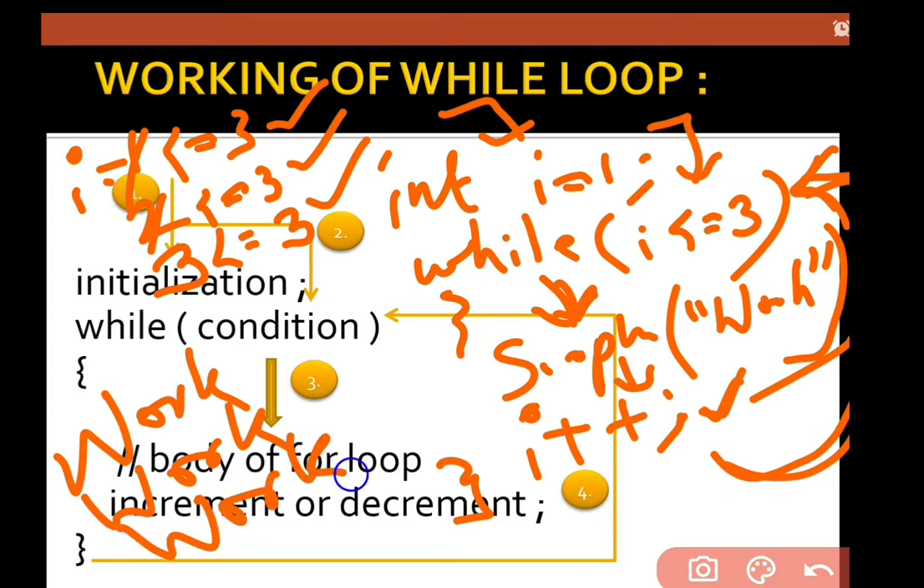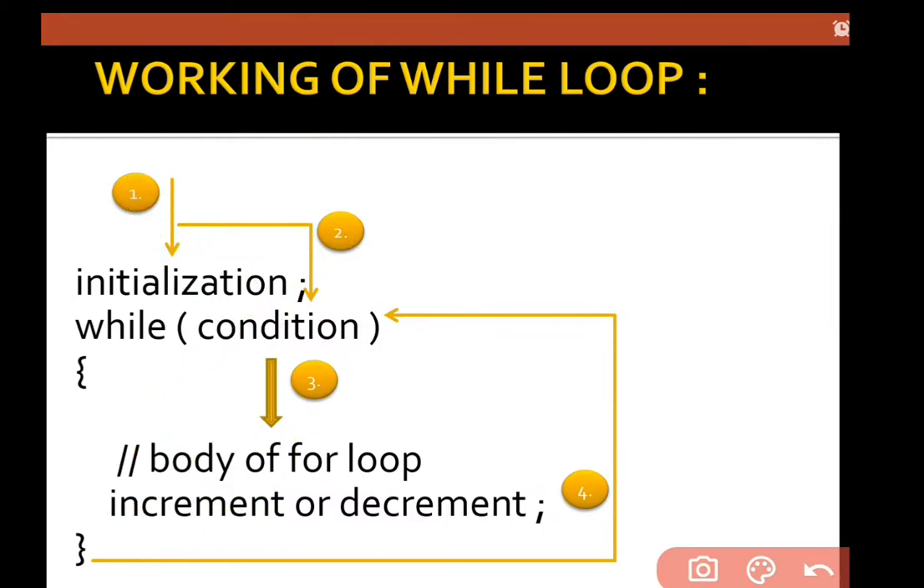Work is displayed again. Then we have to increase the value of i. Our value of i is now 4. Then again we are taking a turn. Is 4 smaller than or equal to 3 or not? No, it is not. Then we have to stop that loop. This is the basic working of while loop.